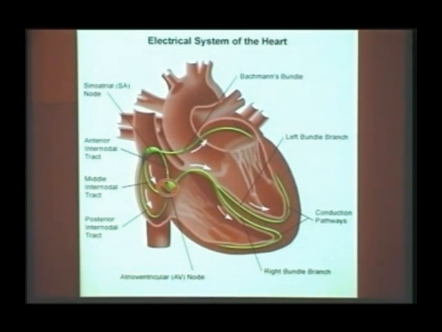So if the P waves are blocked, my junction will take over and start producing the impulse to protect the heart from complete cardiac standstill. Once the junction starts producing the impulse, it goes through what? The normal conduction system. So this escape rhythm will have what QRS? Narrow QRS.